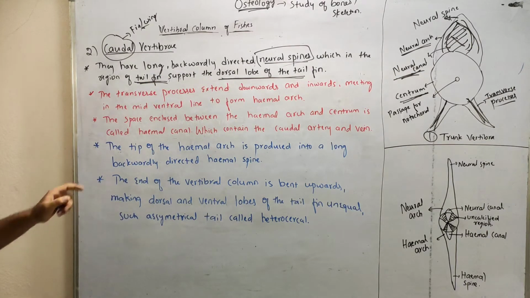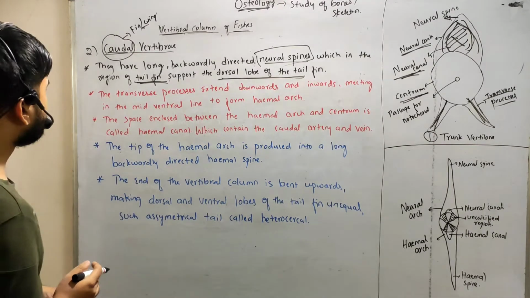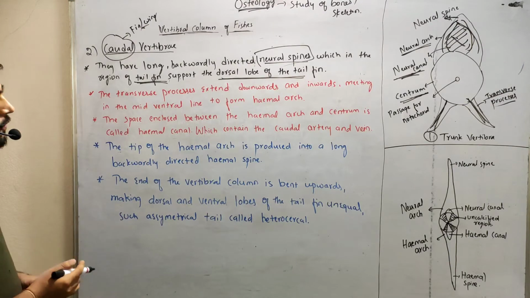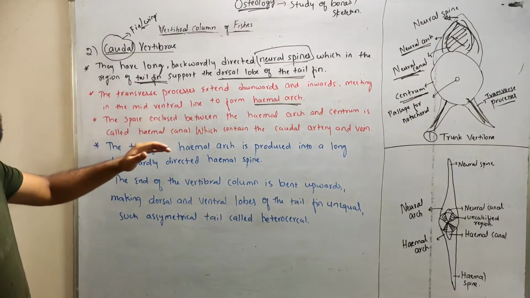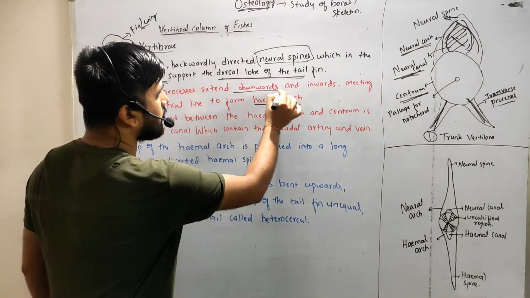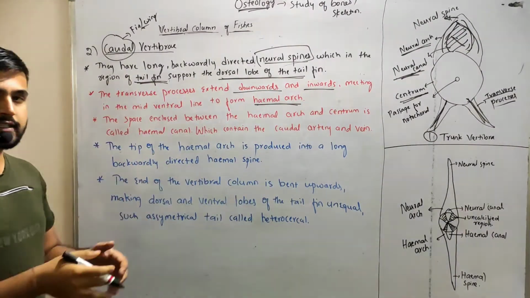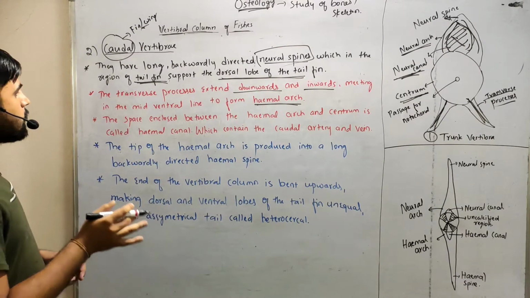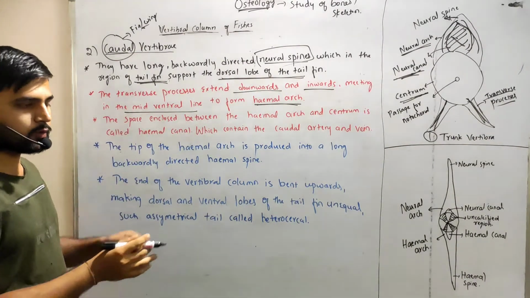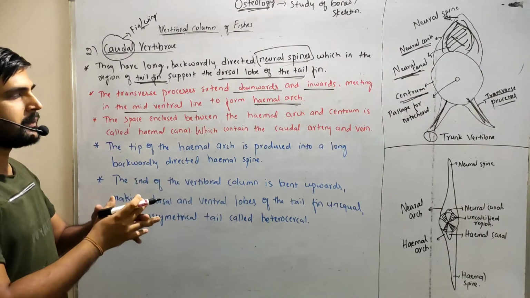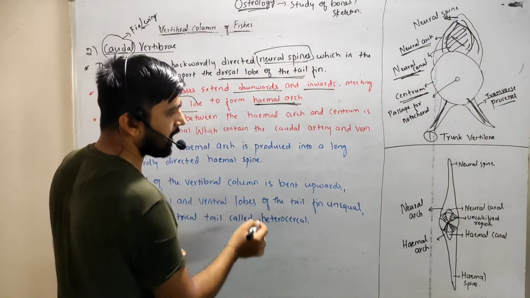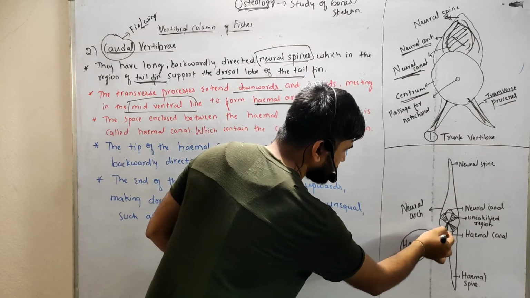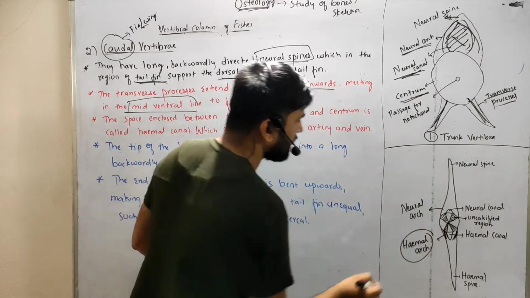The second point is that the transverse processes extend downwards and inwards, meeting in the mid-ventral line to form the hemal arch. In this case, they extend downwards and inwards to meet in the mid-ventral line, forming a structure called the hemal arch. See here, this region. This one is the hemal arch.